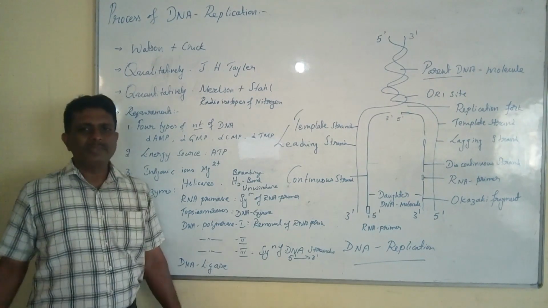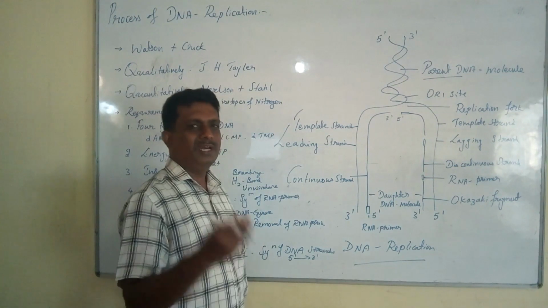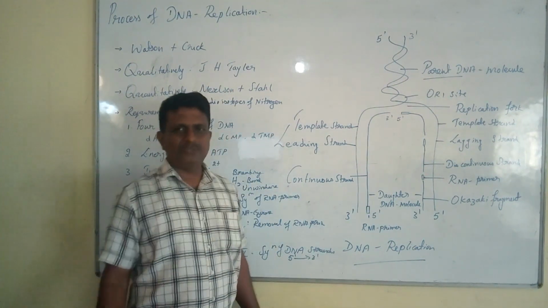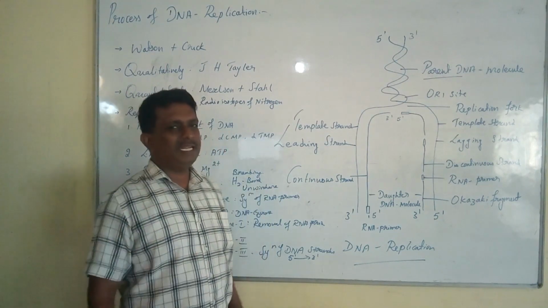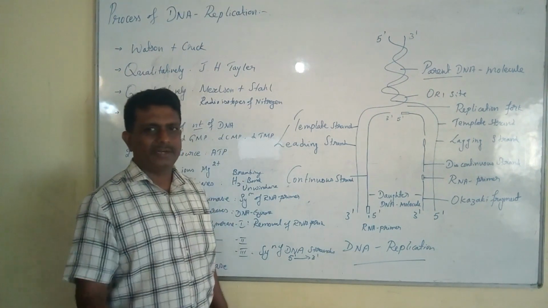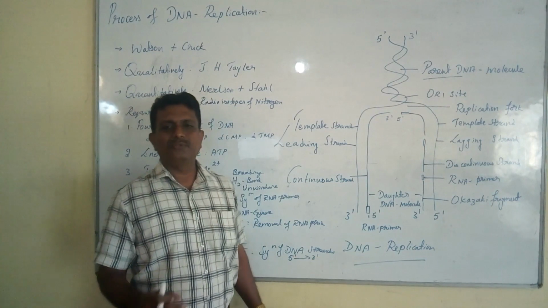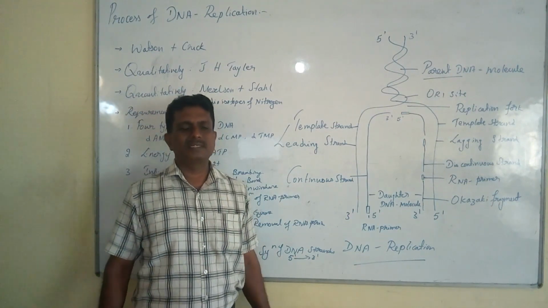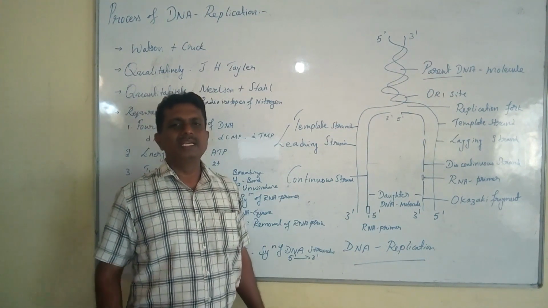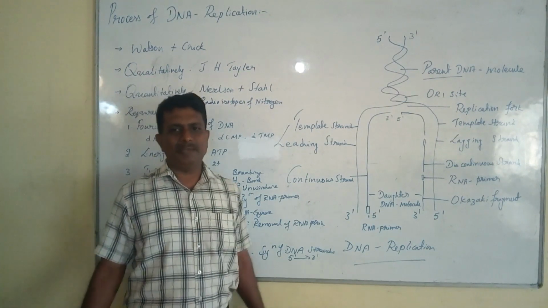With reference to the mechanism of DNA replication, just for study convenience, the mechanism is normally analyzed under six headings. The first important one is activation of nucleotides. The second is unwinding of the DNA helix. The third is the formation of RNA primer.